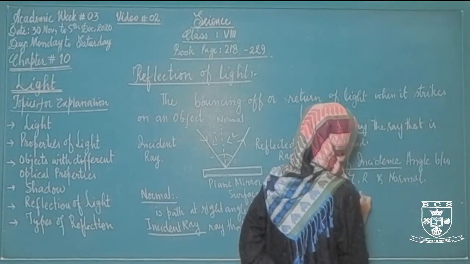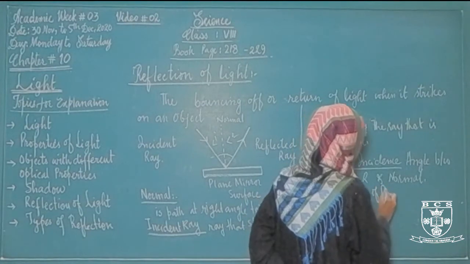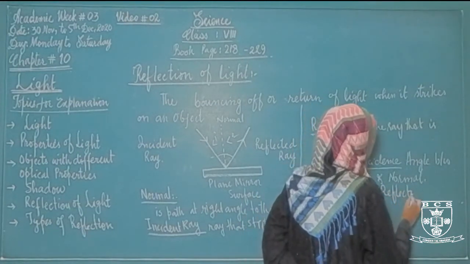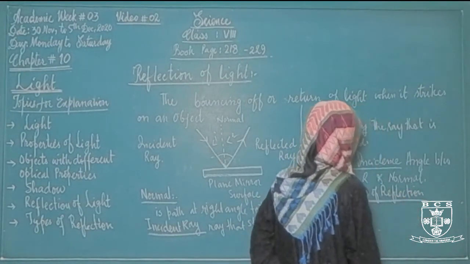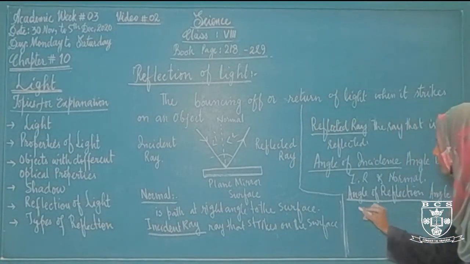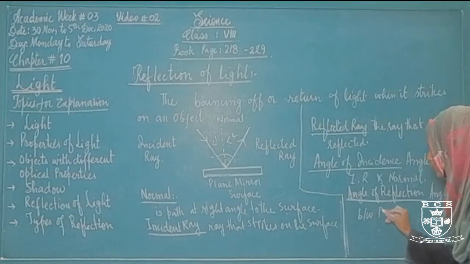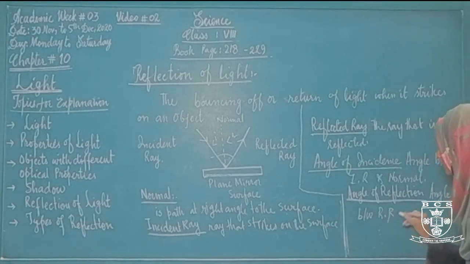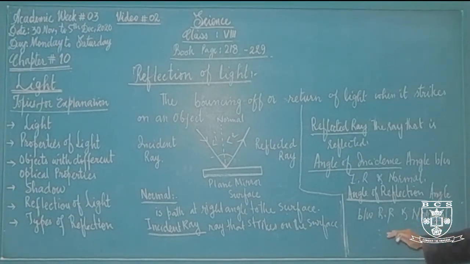Angle of reflection, it is the angle between reflected ray and normal. Normal and reflected ray के दरमियान में जो angle है, that is called angle of reflection.